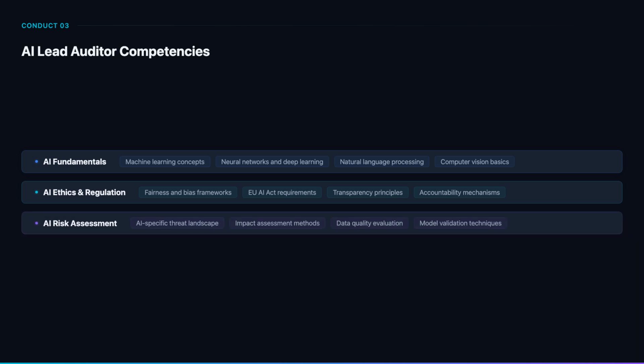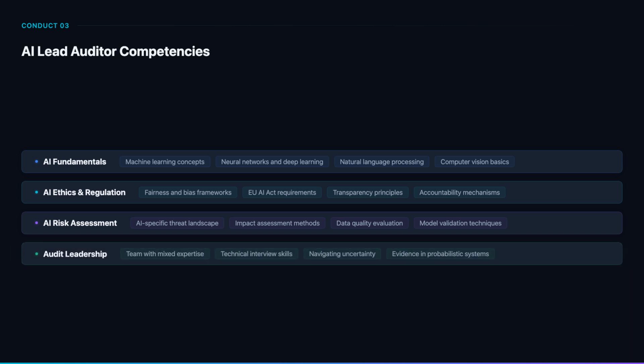AI risk assessment competency enables you to evaluate whether an organization's risk process is adequate. Understand the AI-specific threat landscape, including adversarial attacks, data poisoning, and model drift. Know impact assessment methodologies for AI systems. Be able to evaluate data quality practices and understand model validation techniques sufficiently to assess whether testing is thorough.